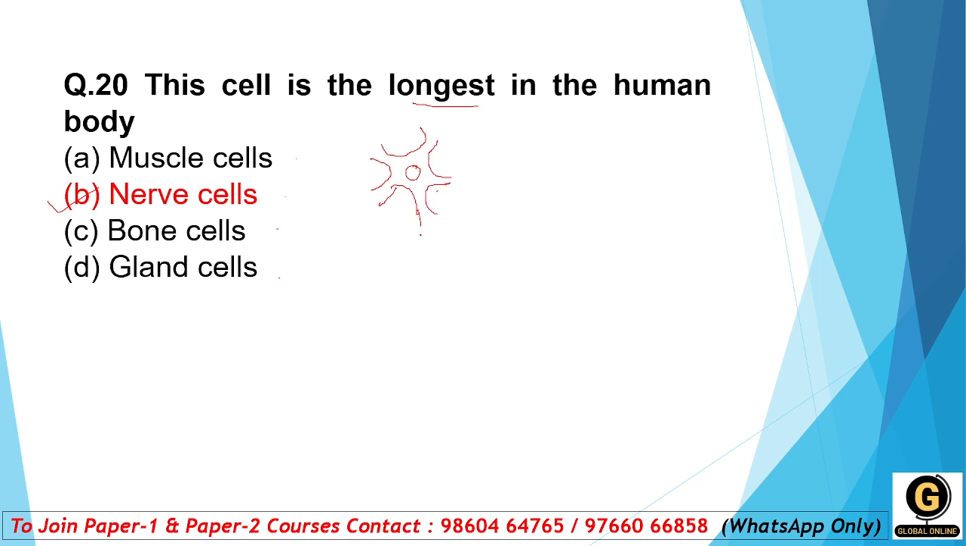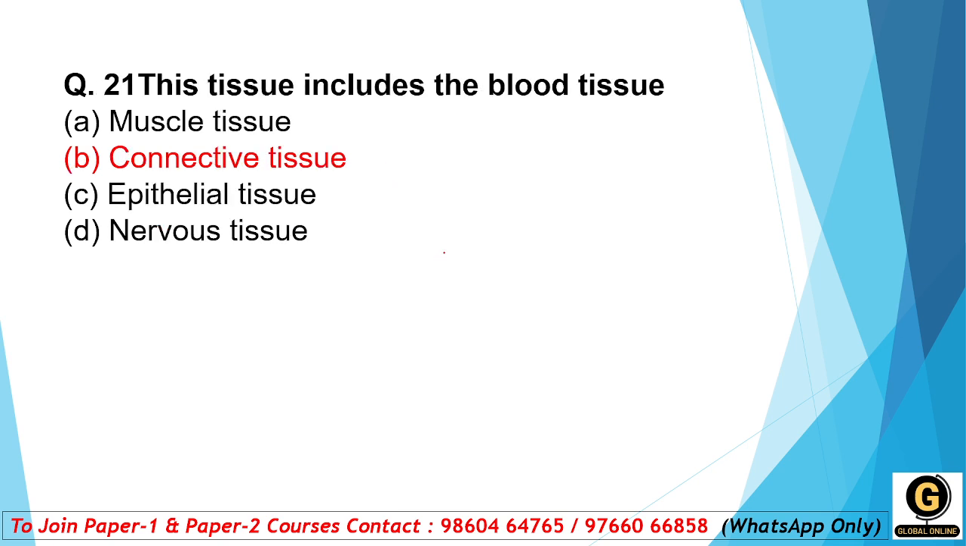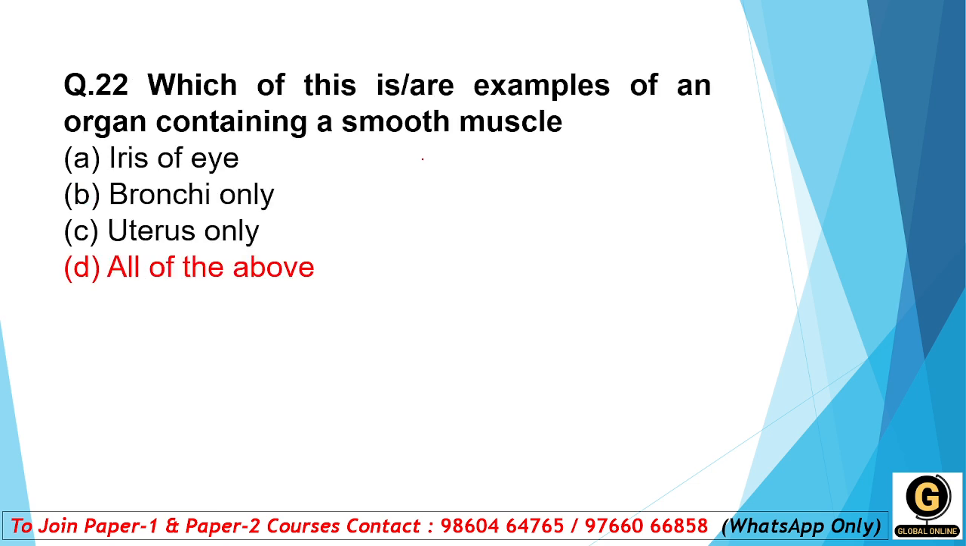Yes student. This is a rough diagram of the nerve cell. Okay. Next, this tissue includes the blood tissue, muscle tissue, connective tissue, epithelial tissue, nervous tissue. Which one is it that the question asks about, which includes blood tissue? So which is that tissue student? Is it muscle? No. Epithelial no. Nervous no. The right answer is option number B, connective tissue. Yes.